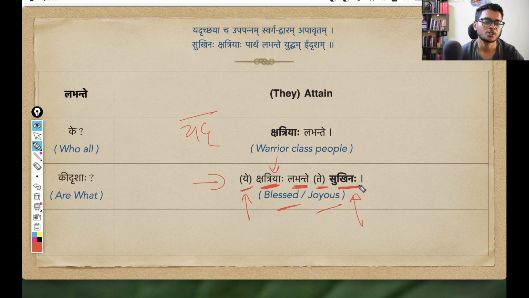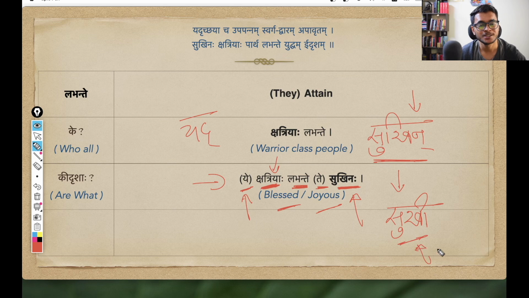Okay, and as for this pada, sukhinaha, this is coming from the pratipadika sukhin. This is a nakaranta pratipadika, sukhin. And sukhin means one who possesses sukh, one who has happiness, one who has joy. So a joyous person, a happy person. And this form, sukhi, this is what most of us are familiar with. We say a sukhi person, a happy person. So this sukhi is the prathama vibhakti ekvachanam of this sukhin pratipadika. And sukhinaha is the prathama vibhakti bahuvachanam.